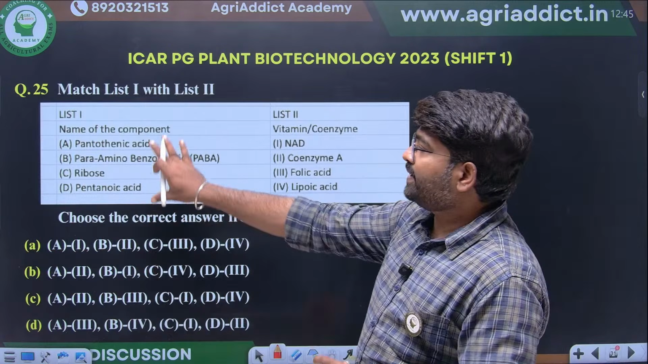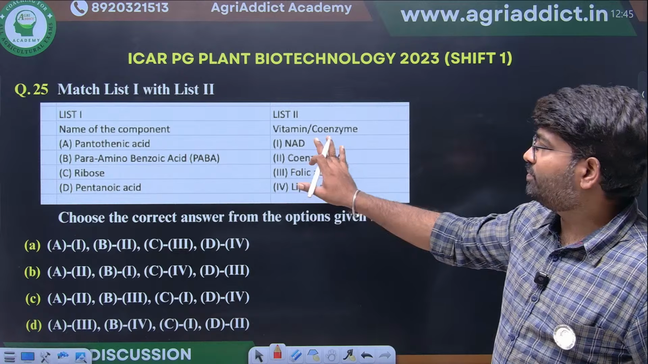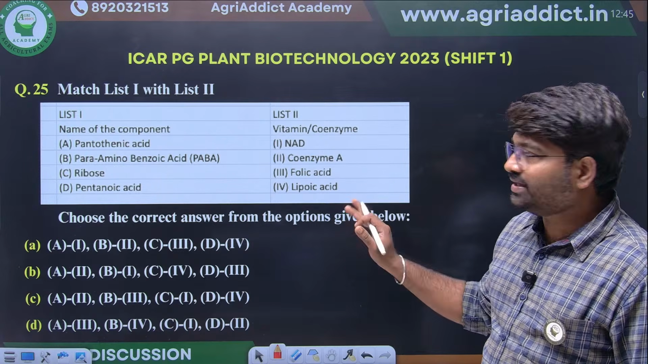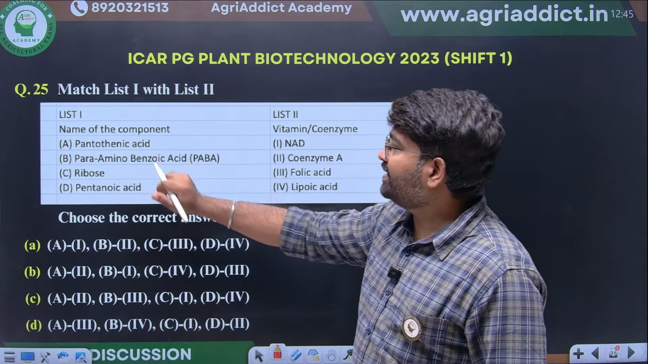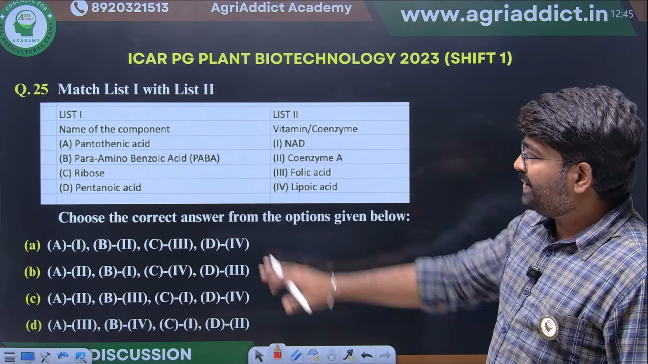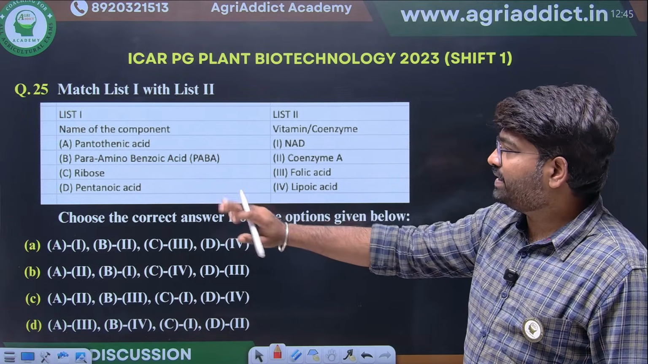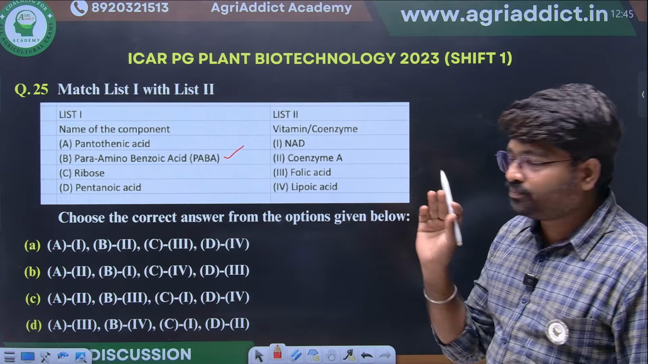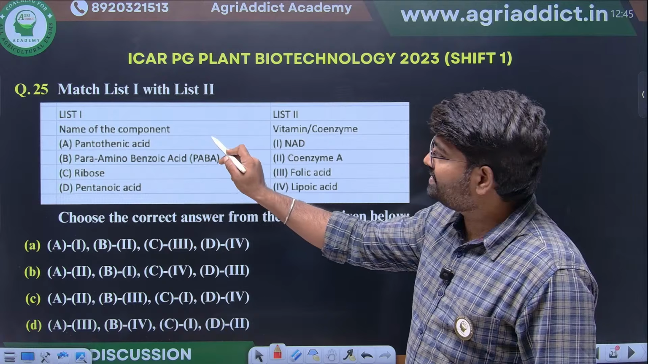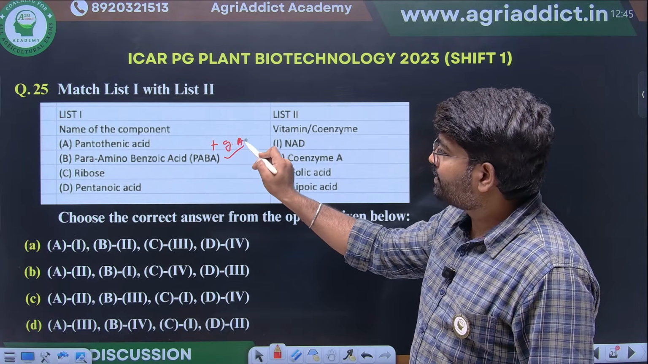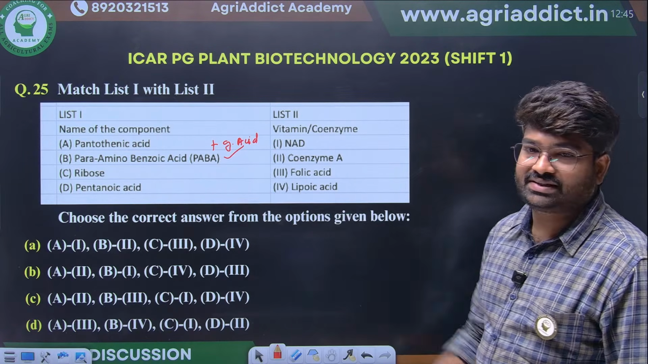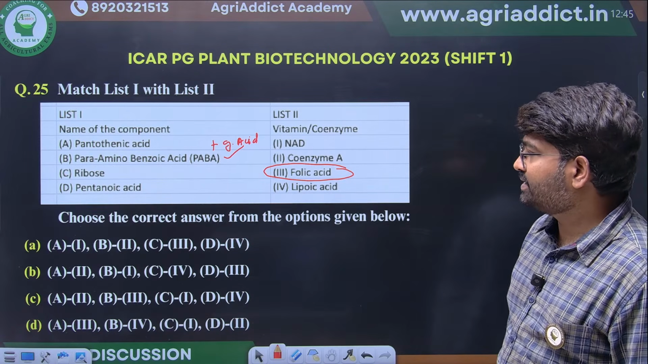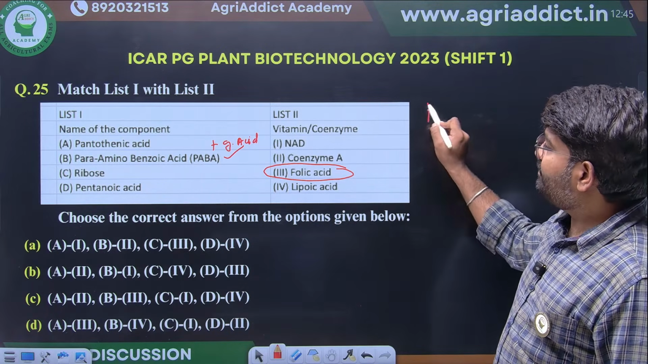Next, different cofactors they have given. We have to match the vitamins with their coenzymes. Pantothenic acid, para-aminobenzoic acid, ribose, pentonic acid. Okay, we know PABA, para-aminobenzoic acid, along with glutamic acid, is the critical precursor for what? Folic acid synthesis. In our vitamin class itself, we have seen. So, B will come, option 3.